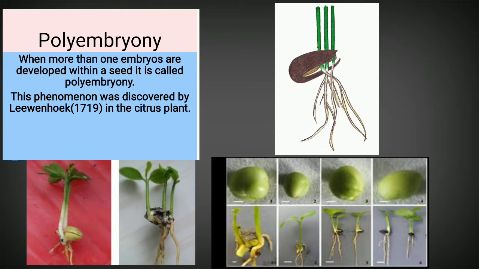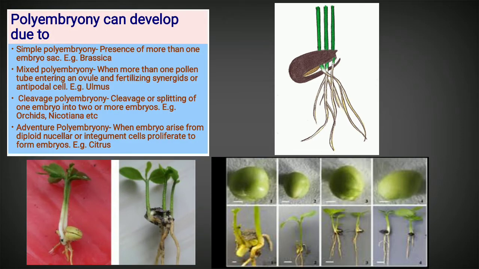Now let's discuss how this polyembryonic condition can happen within an ovule or within a seed. Before discussing the different reasons for polyembryony, have a look at the pictures here of how a single seed bears more than one sapling.